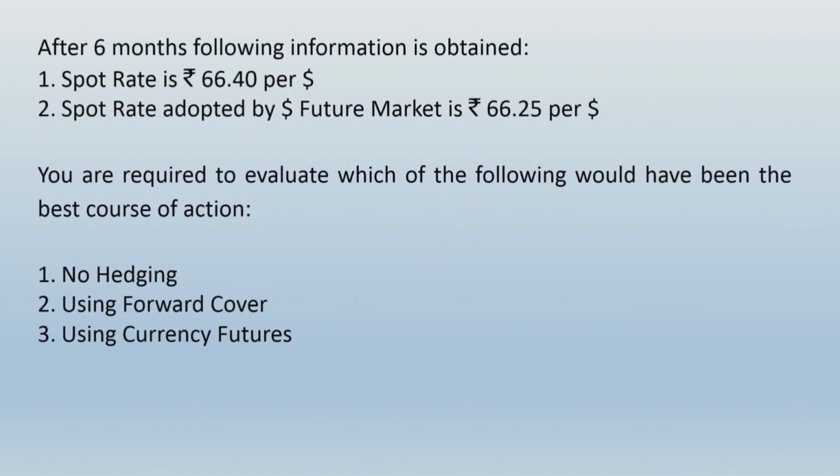After 6 months, the following information is obtained. Spot rate is rupees 66.4 per dollar. Spot rate adopted by dollar future market is rupees 66.25 per dollar. You are required to evaluate which of the following would have been the best course of action. Number 1, no hedging. Number 2, using forward cover. And number 3, using currency futures. Let us see how to present the solution.